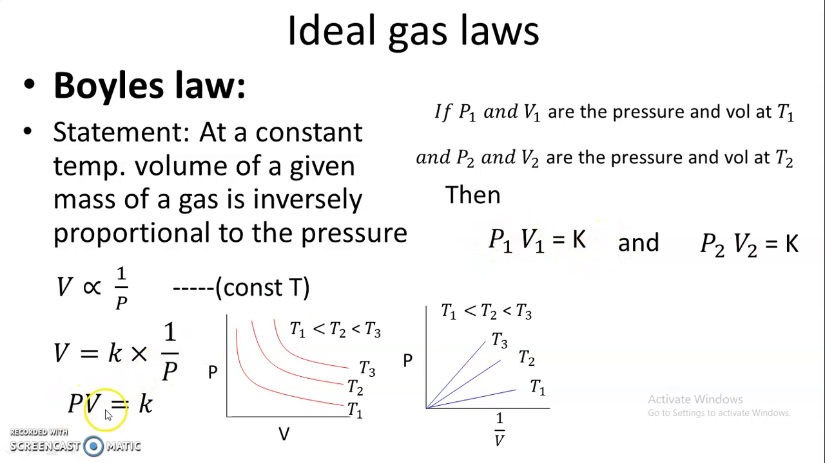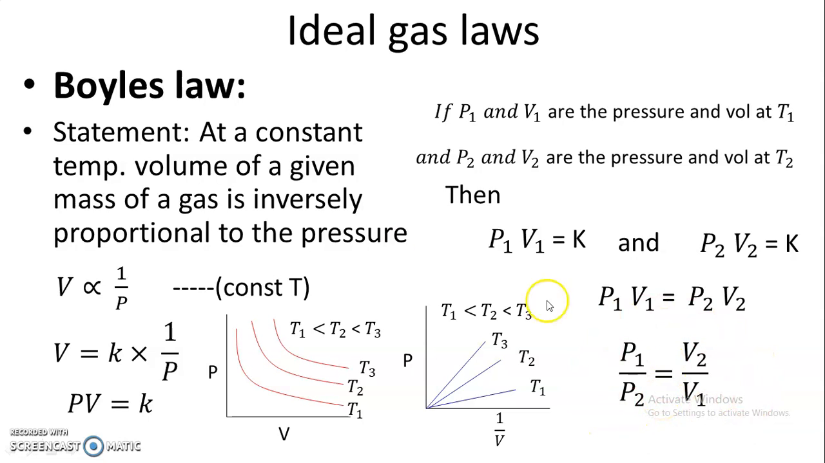we know that PV is equal to K, and therefore at temperature T1 we can write P1 V1 is equal to K, and at temperature T2 we can write P2 V2 is equal to K. Therefore we can write P1 V1 equals P2 V2, or P1 upon P2 is equal to V2 upon V1. So this is Boyle's law.